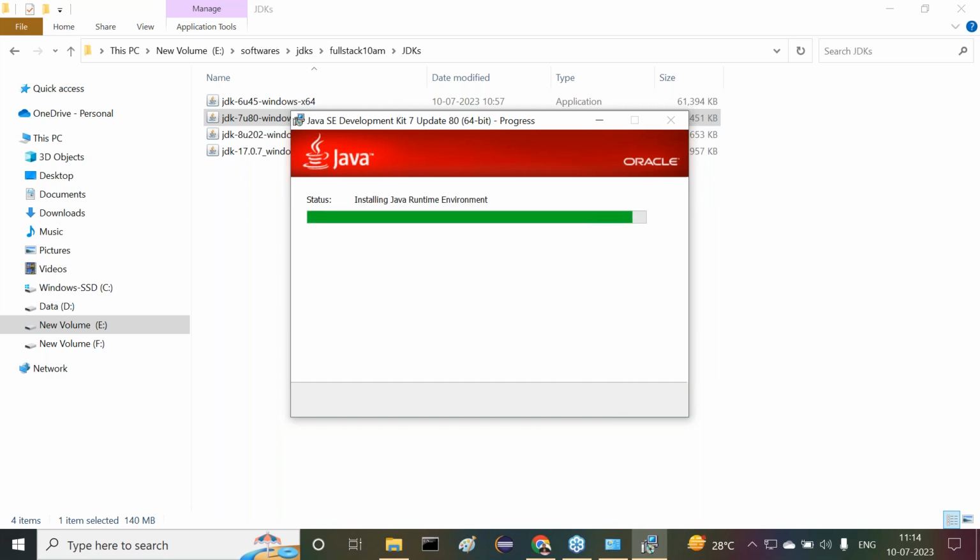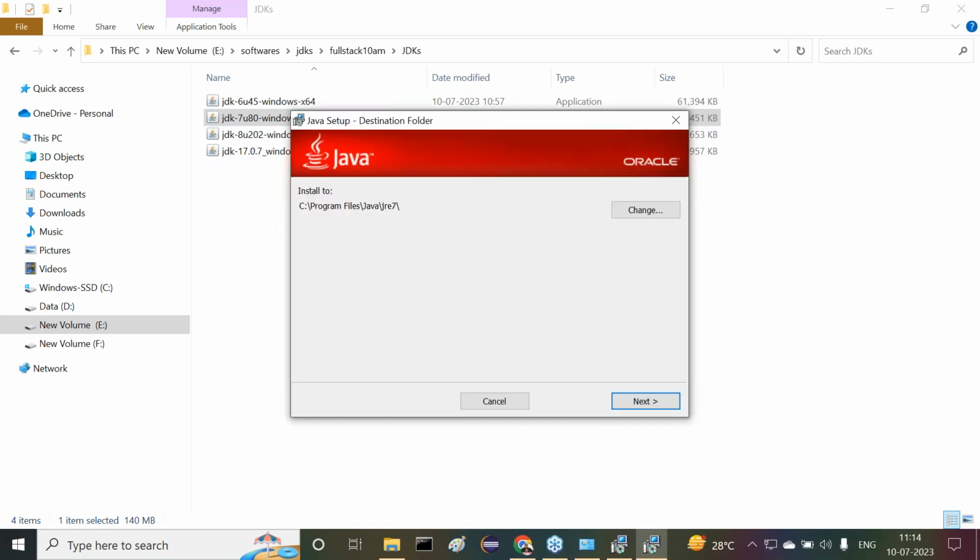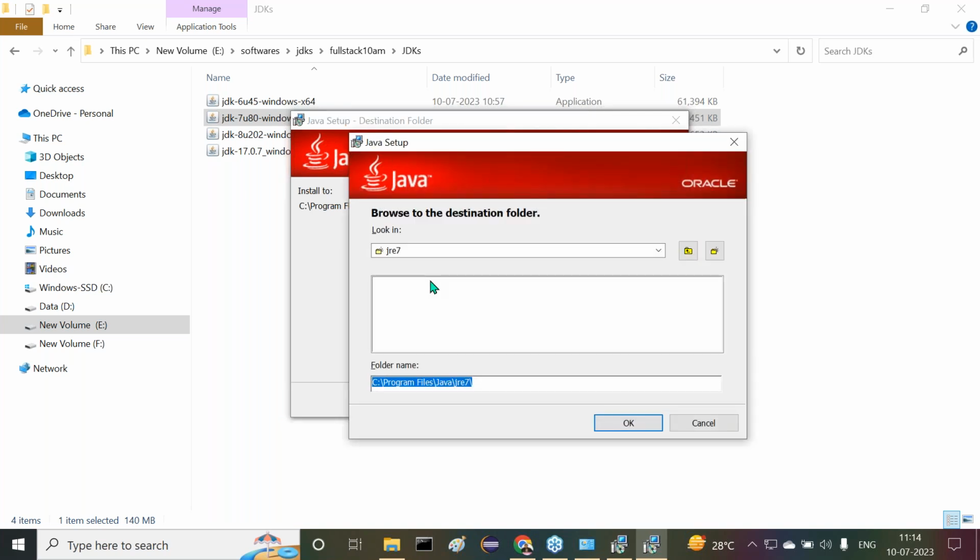It's a matter of 1 minute installation of the Java softwares. But other softwares may take a lot of time. For example, if it is the Oracle software, minimum 45 minutes of time we have to consume. And if it is the SAP related softwares, 24 hours of time. Understand it clear? If it is a WebLogic server, minimum half an hour of time. .NET framework, how much time will it take? A lot of time. But Java softwares will take only 1 minute. Within a minute of time, we are able to complete it.